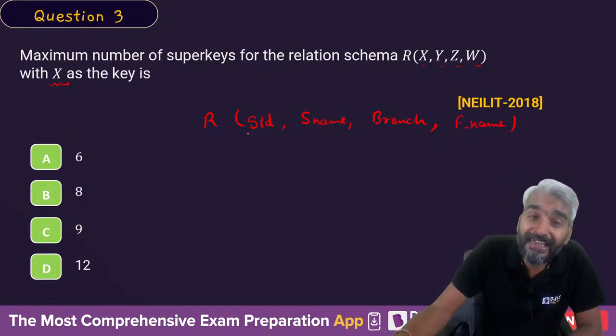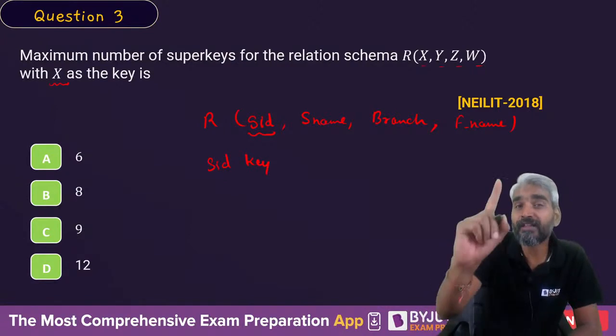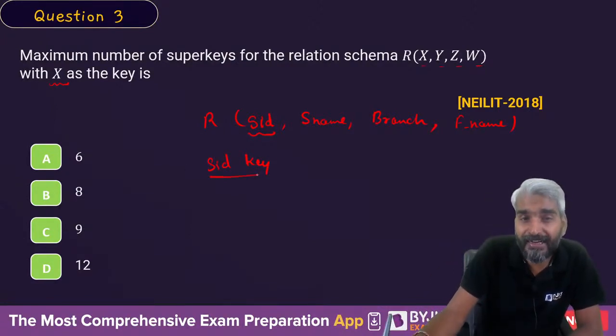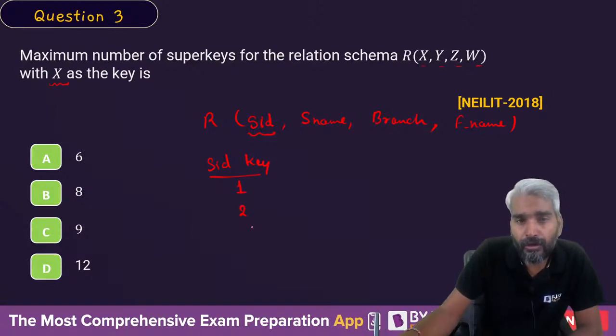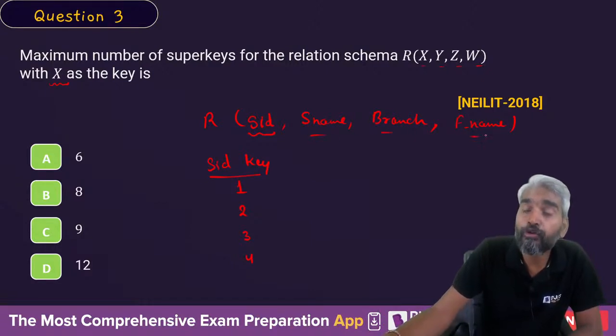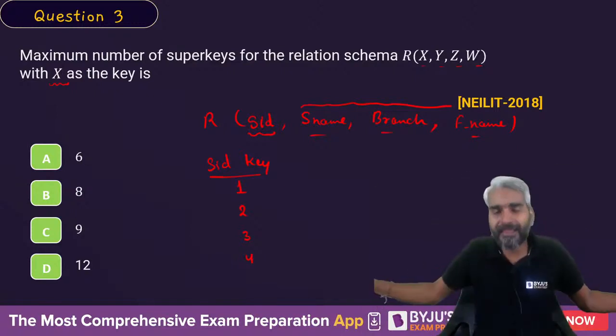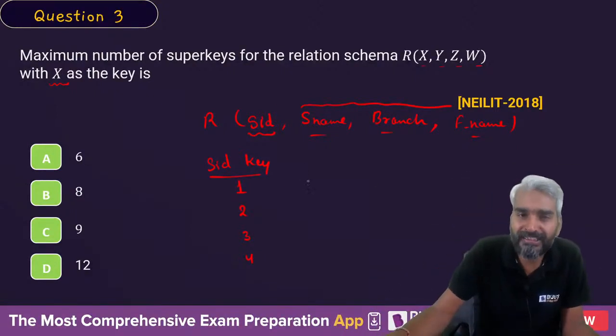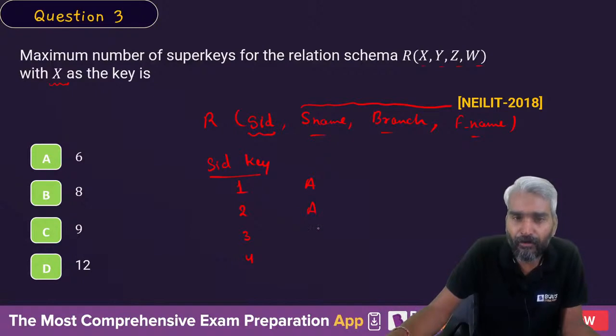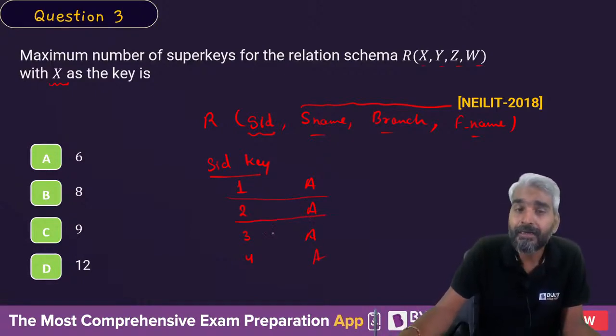If we know that SID is the key, then we know that the values of SIDs are unique. Even if the remaining 3 values are the same for all the tuples, say S name is A for all of them, then tuple-wise these 2 things are distinct. So if tuple-wise these 2 things are distinct, then these 2 together will also form a key.